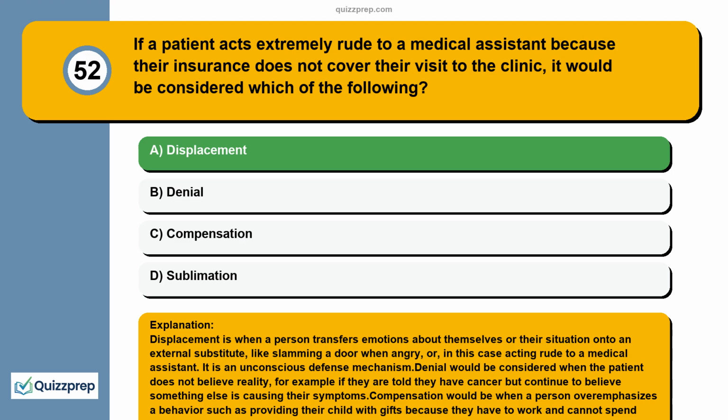Denial would be considered when the patient does not believe reality. For example, if they are told they have cancer but continue to believe something else is causing their symptoms. Compensation would be when a person overemphasizes a behavior, such as providing their child with gifts because they have to work and cannot spend enough time with them. Sublimation is also a defense mechanism, but it involves taking a negative emotion and turning it into positive action. For example, if a person is turned down from a job and is inspired to start their own business.